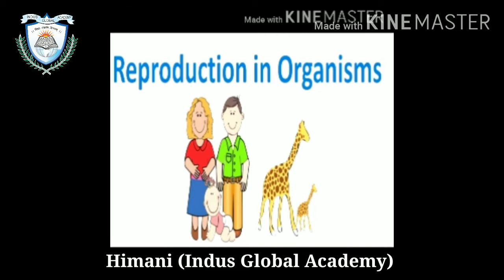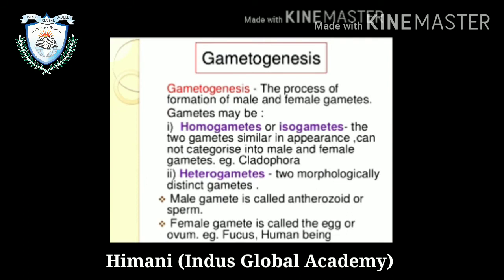So today we will discuss the third part of this chapter, grade 12, topic Reproduction in Organisms. Now, gametogenesis. It is the process of formation of male and female gametes. Gametes may be of two types: homogametes and heterogametes. Homogametes are also known as isogametes. The two gametes are similar in appearance and cannot be categorized into male and female gametes.